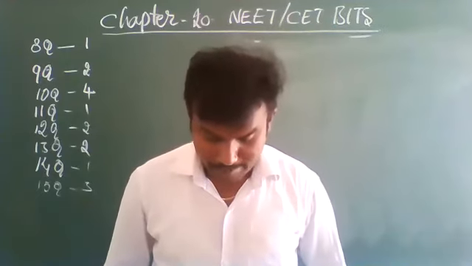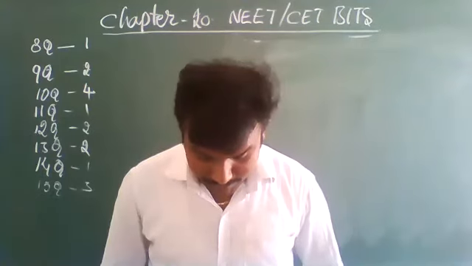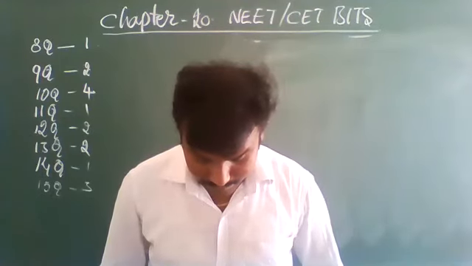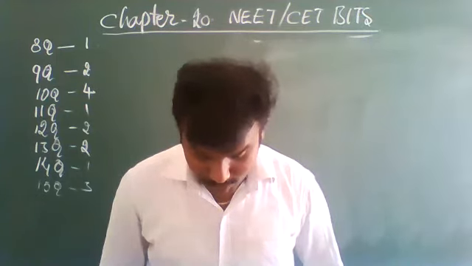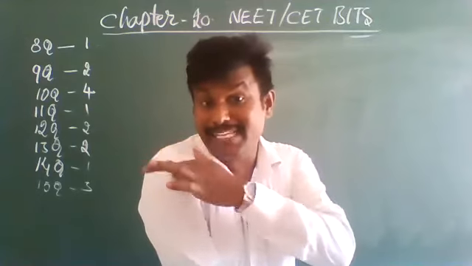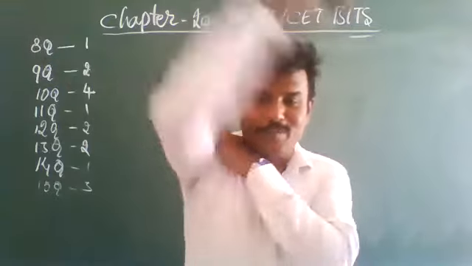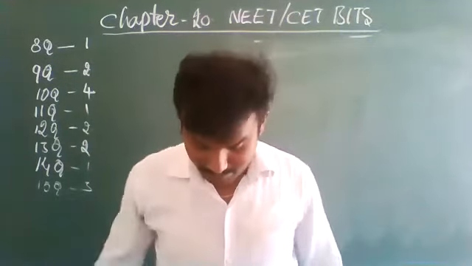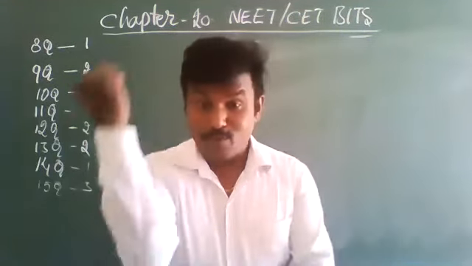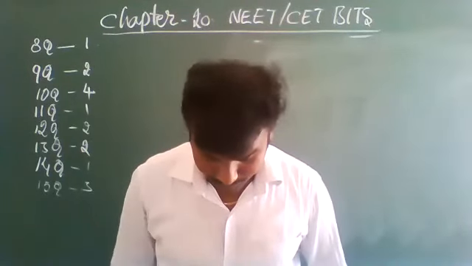The second option is wrong. Ball and socket joint. This looks like a ball and this is the socket. Due to that ball and socket joint, we can move. Okay, that's all. But they asked about the elbow joint, so ball and socket joint is the wrong option.